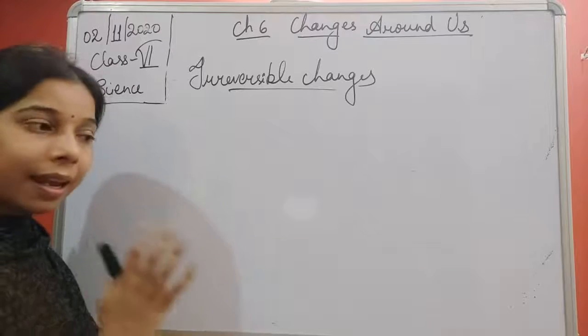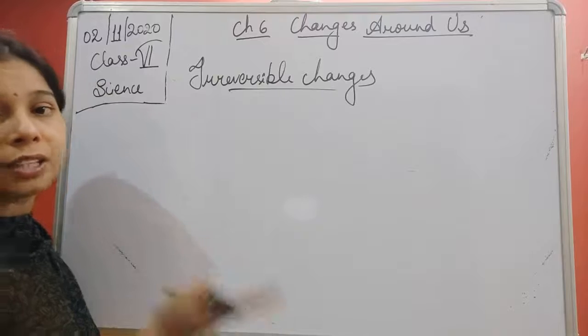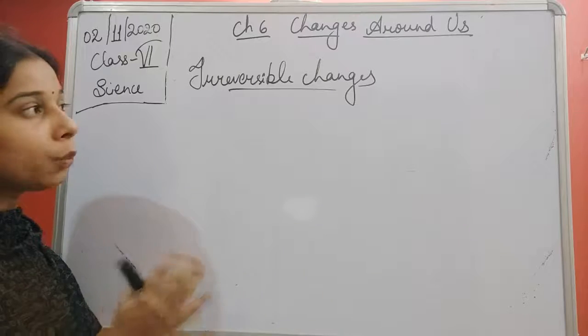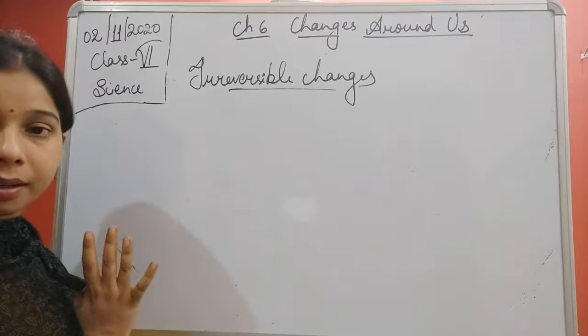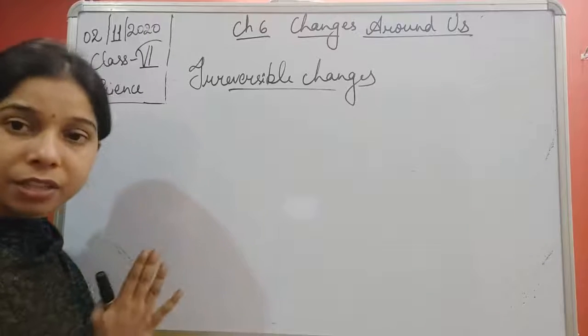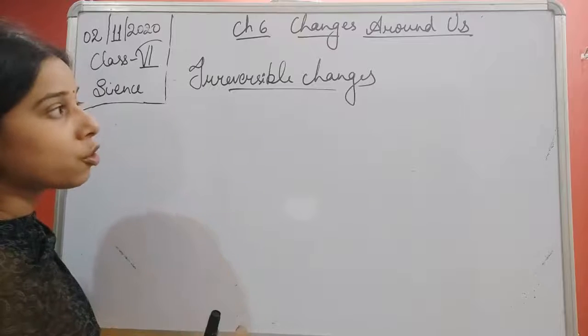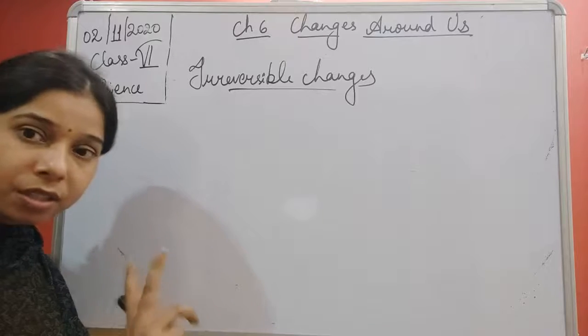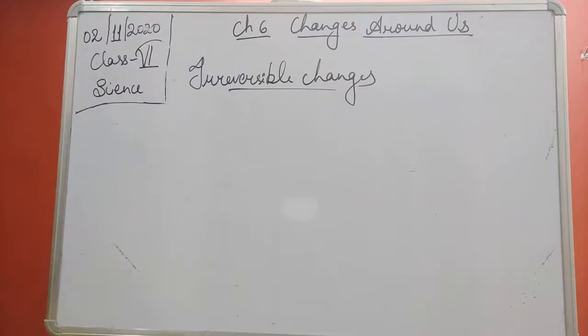It means the object regains its property in which the change has occurred. In case of an irreversible change, it is such a change which cannot be reversed easily. Okay, so we can write it.